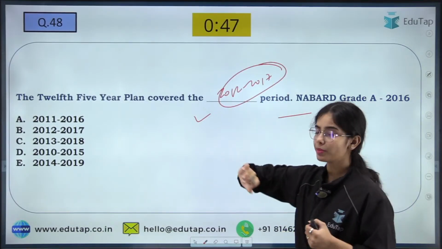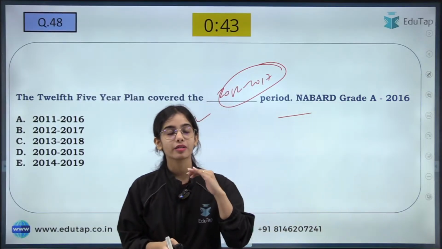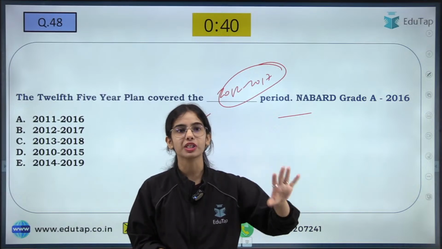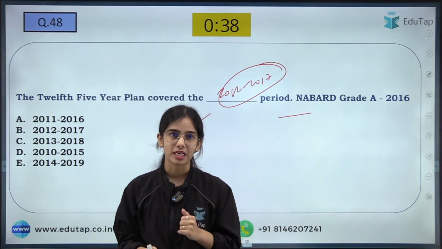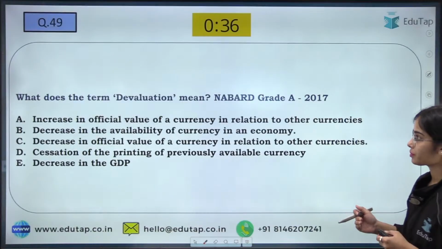But this plan stopped around 2015 because in 2015 Niti Aayog came into being, and Niti Aayog replaced the planning commission that used to form the 5-year plans. Okay. So planning commission was replaced by Niti Aayog in 2015.